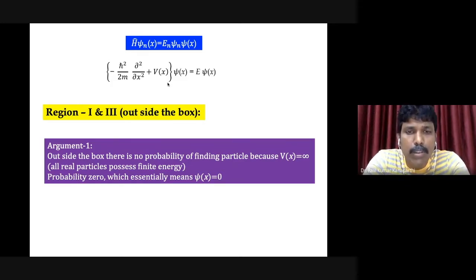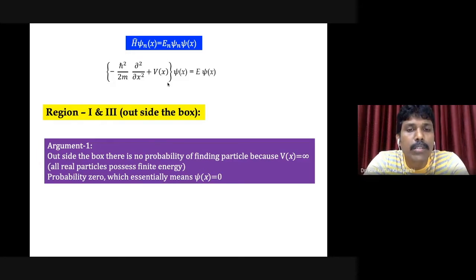That is a simple logic. We already started with an assumption that it is inside the box. Then there is no way in which you will find the particle outside the box. If the particle is not there outside the box, its wave function is going to be 0, right?